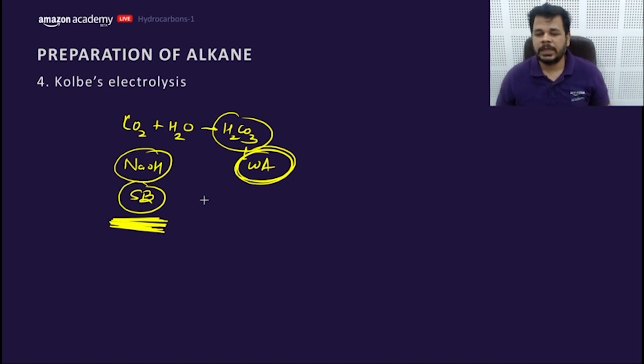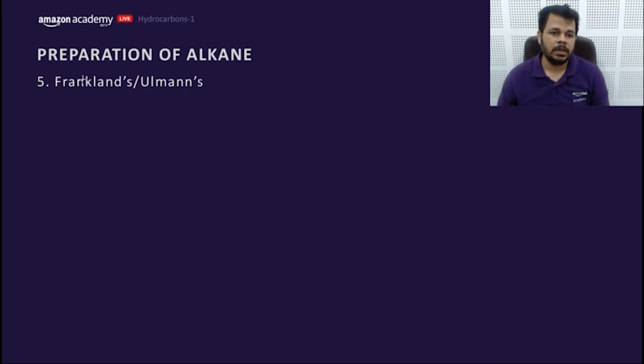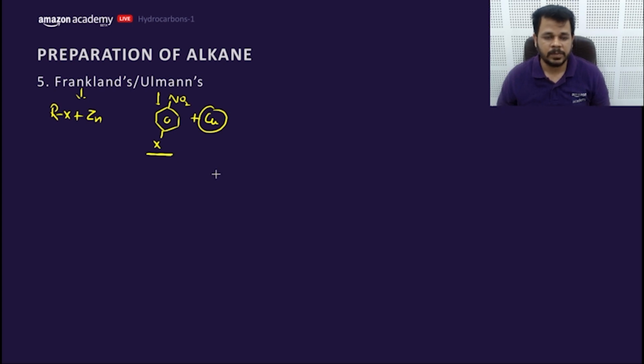Now let's move to the next part, we'll discuss here only. Okay, fine, we'll discuss here. Ullmann we have already discussed. In Ullmann, similarly, you will take the Rx plus zinc. In Fittig, in Rx you will take what? Normally aryl halides with electron withdrawing group usually, and copper. Similarly, remove the X, form a radical, and then addition will occur. So this is the same mechanism as occurs in the Wurtz.